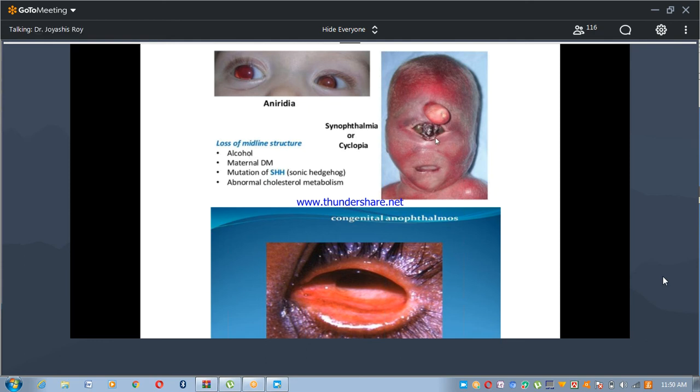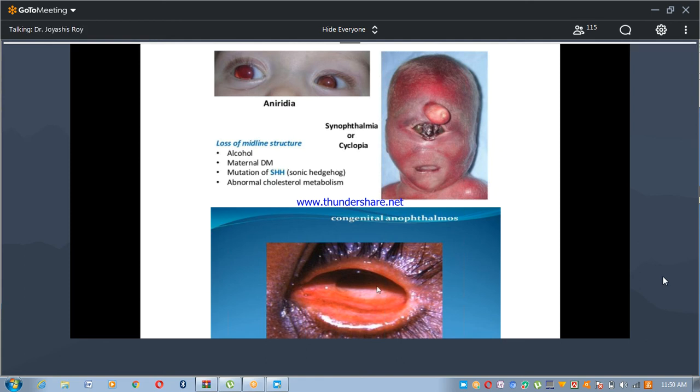This is synophthalmia or cyclopia. Synophthalmia or cyclopia, this is loss of midline structures. Some elements of the two eyes are fused and form a single eye in the middle region of the forehead. A single eye in the middle region of the forehead. This is synophthalmia or cyclopia.